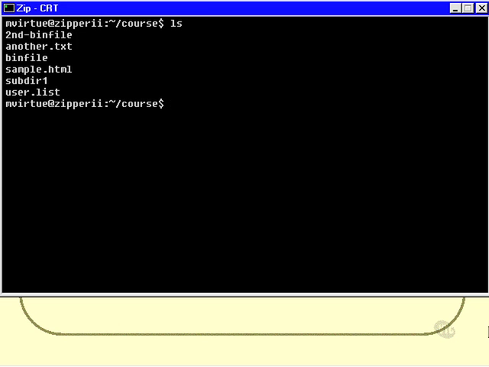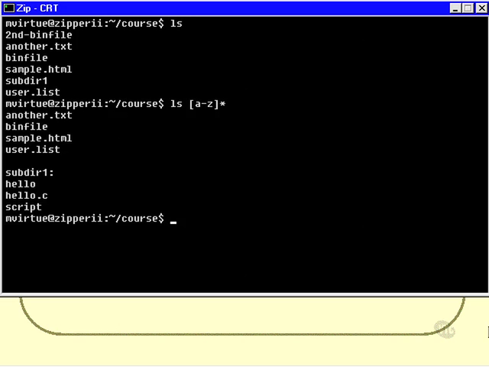Those are the files. Now if I did an ls of A to Z star, that means match basically any file name that begins with A to Z. And of course it goes and matches my subdir1. But notice that it has not matched second-bin file because that began with a 2, which is not one of the A to Z letters. So that didn't get listed.